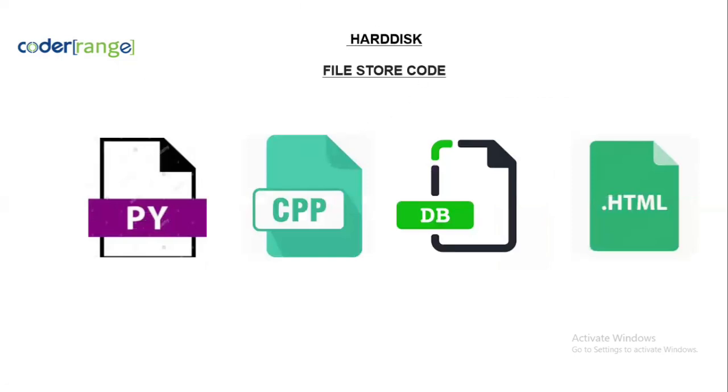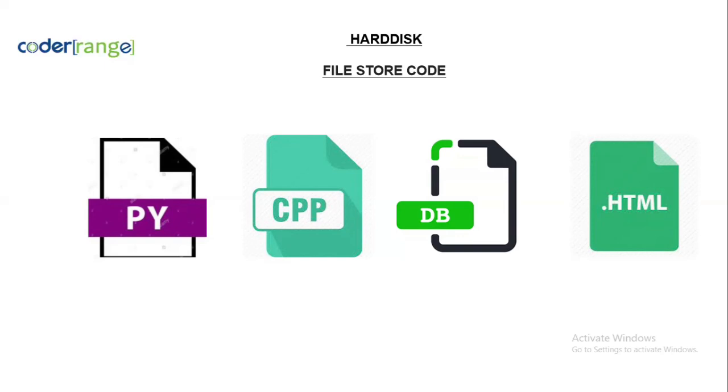You might be hearing that people are learning various languages, like HTML, databases, C++, Python. If you want to work with all these languages or files, you need to install various applications. Every application works with a particular file.